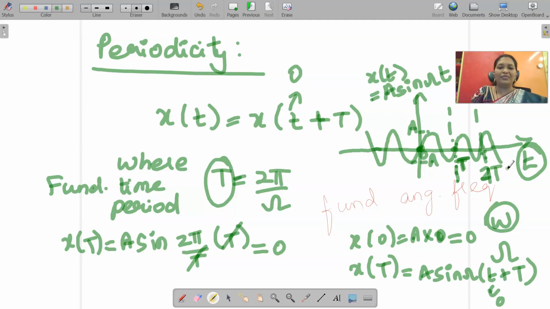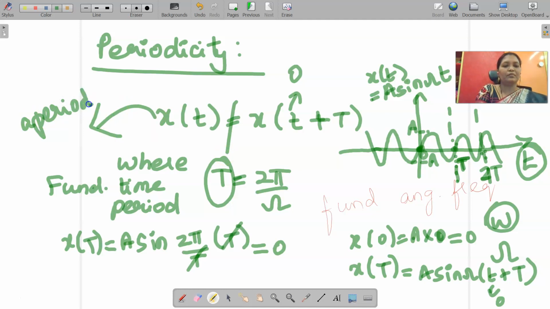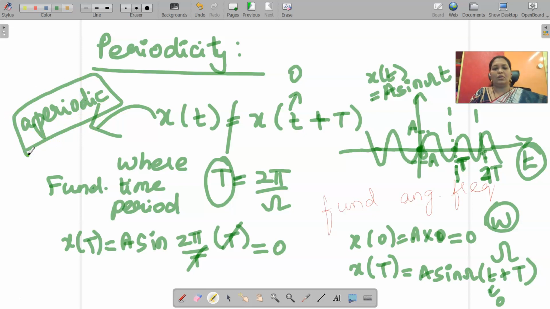If this condition is not satisfied, then it is an aperiodic signal. So in simple terms, whenever a signal repeats again and again after a certain period of time, it is said to be a periodic signal. If it does not repeat, it is said to be an aperiodic signal.